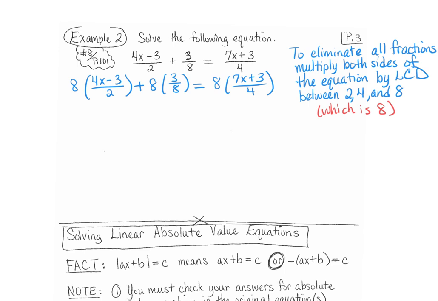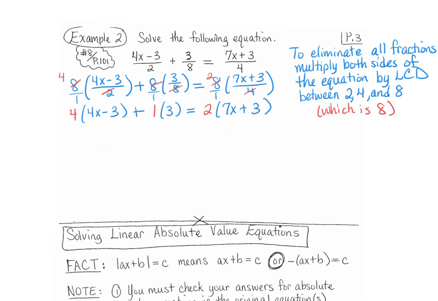Now, 2 goes into 8 4 times, so we can really think of this as 8 over 1 if that makes it easier for you to see. And then the 8's cancel out. 4 goes into 8 twice, so that leaves us with 4 times the quantity 4x minus 3 plus, remember the 8's canceled out, so this is really a 1 here. So plus 1 times 3 equals 2 times the quantity 7x plus 3.